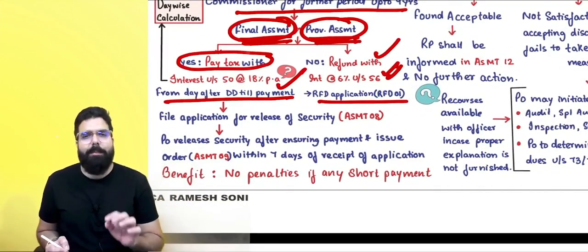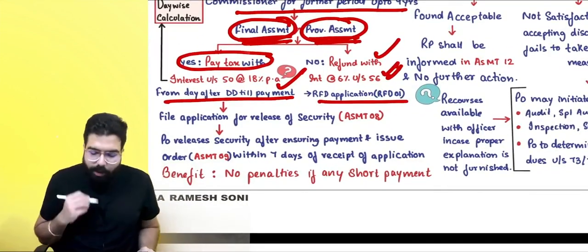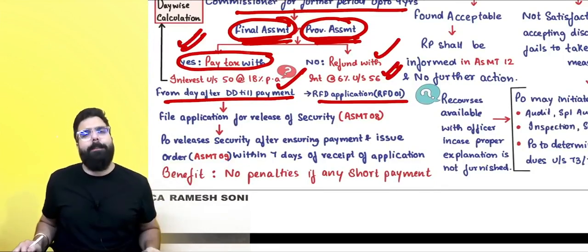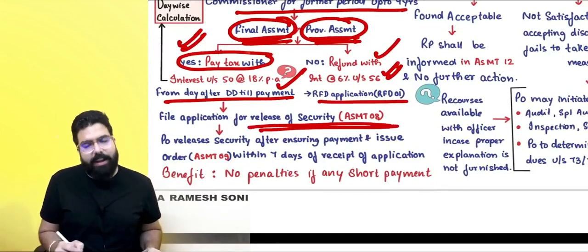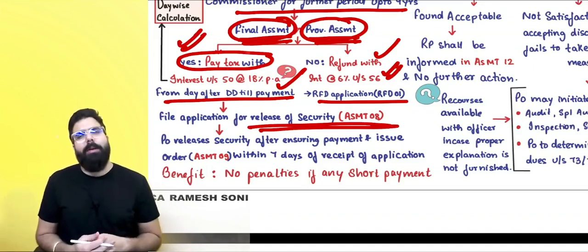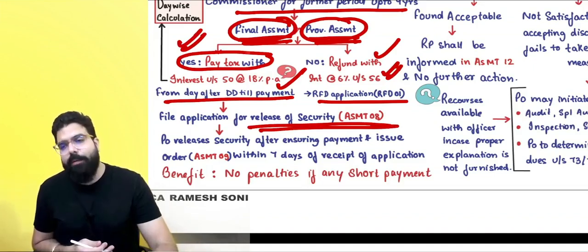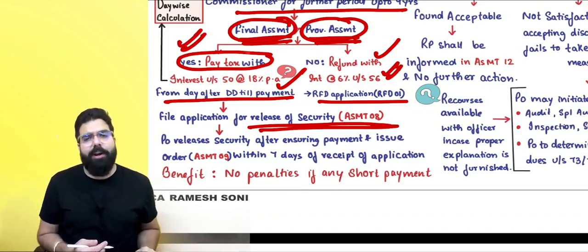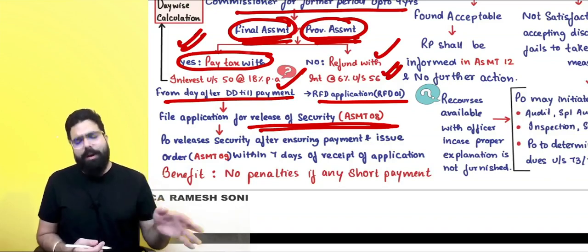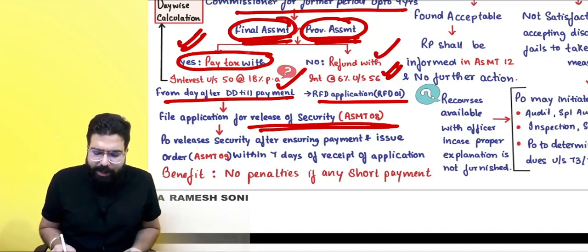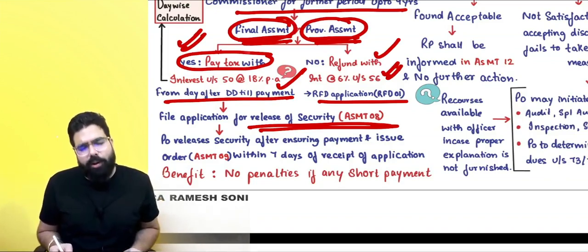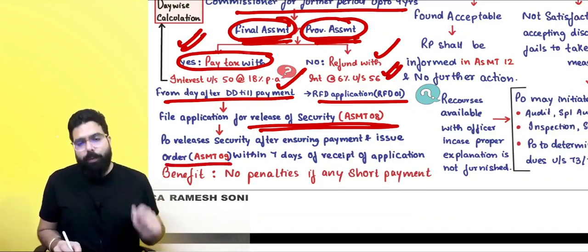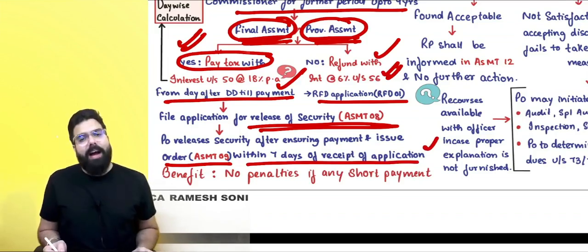RFD01 is the refund application to be filed. Always remember, once you pay the differential, whatever is payable, file an application for release of security in ASMT 08. The proper officer will check whether you have made all the payments, and he will release the security after ensuring that you have made the payment, and he will issue an order in ASMT 9 within 7 days of receipt of the application.